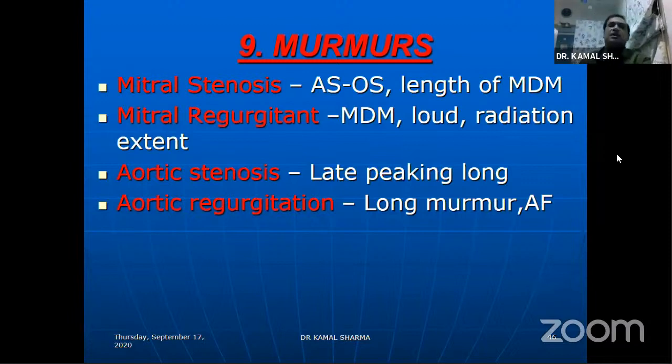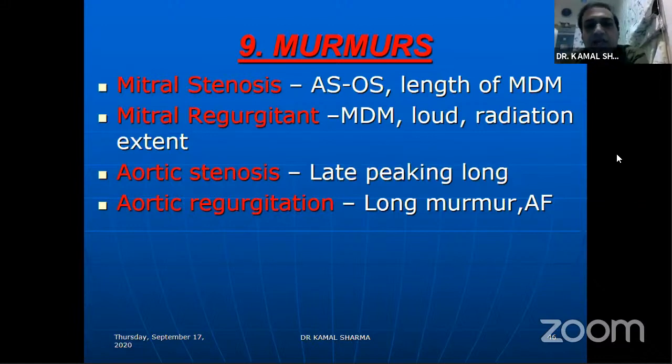In all other places, the intensity of the murmur does not matter. The length of the murmur matters. The longer the murmur, the more severe the lesion. MR is the only condition where the length of the murmur is always pansystolic, so it's the intensity which has some value in determining severity of the lesion. Of course, you can look at the radiation extent. A widely radiating murmur from the apex to the base or to the posterior aspect would also reflect that the MR is very severe.